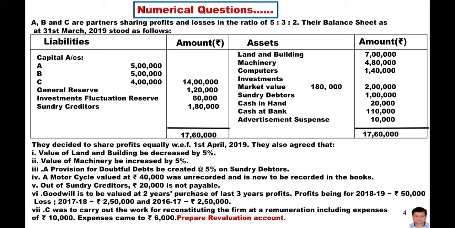value of the machinery increased by 5%, a provision for doubtful debts be created at the rate of 5% on sundry debtors, a motorcycle of 40,000 was not recorded and is now to be recorded. Out of the creditors, 20,000 is not payable. If you read the question, there is some information regarding the revaluation of the assets and the reassessment of liabilities, and in this question we will focus only on how to prepare the revaluation account. So let us see how to prepare the revaluation account.